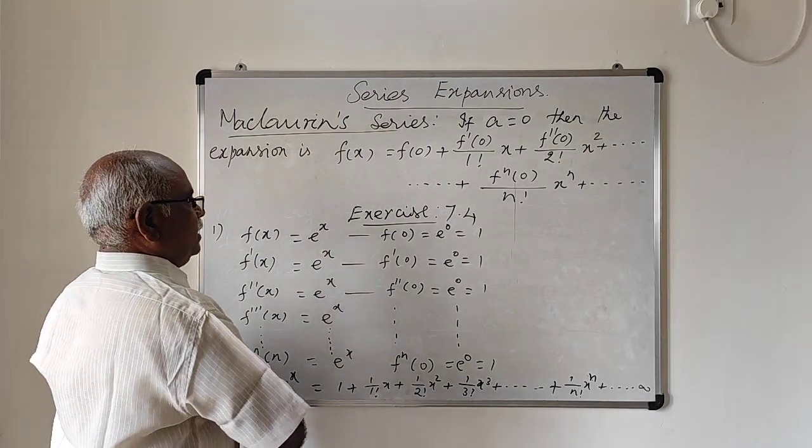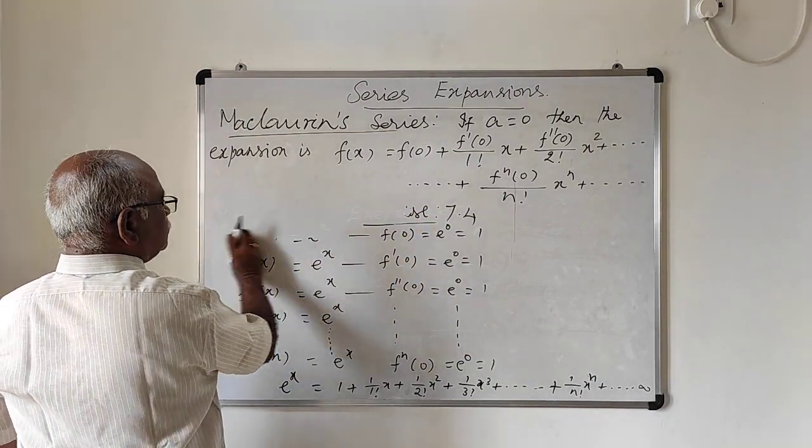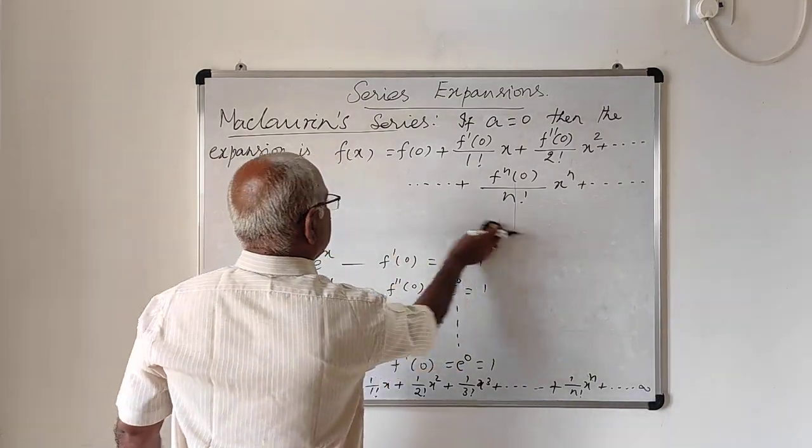You can write the Maclaurin's expansion of e power x.